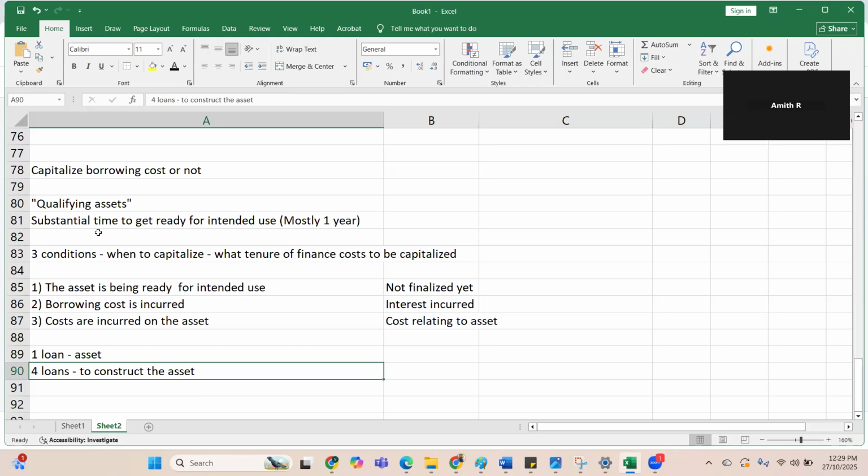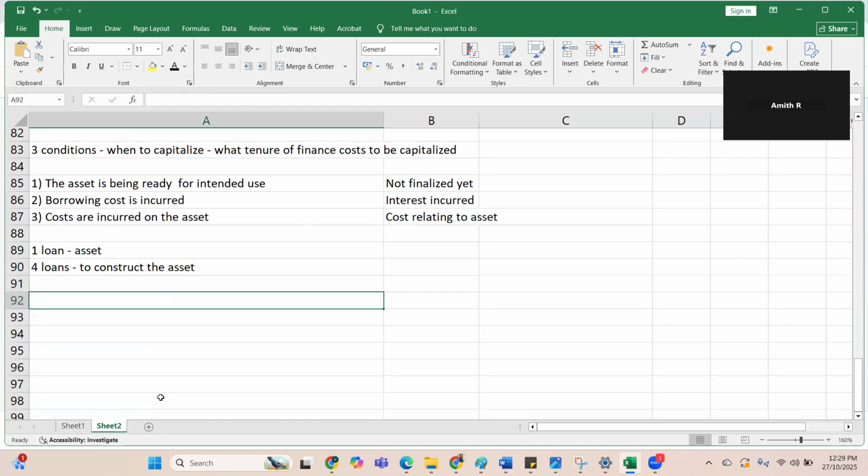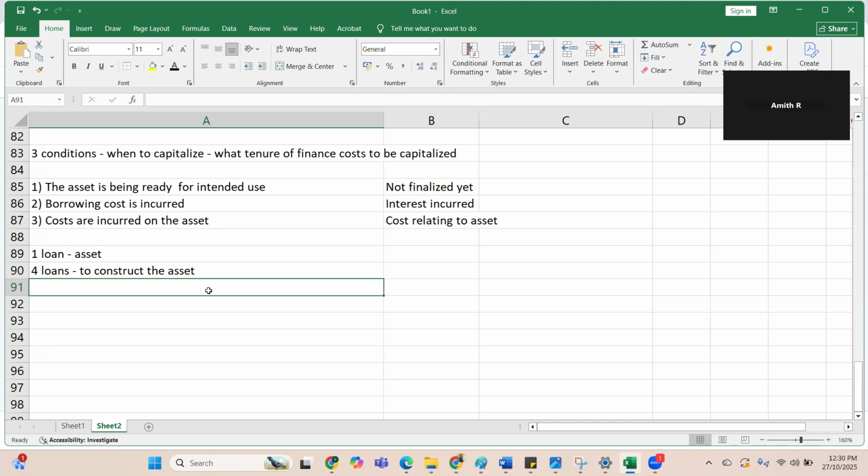The only thing is, first you have to verify whether the asset which you are trying to capitalize is a qualifying asset. If it is a qualifying asset, then see if these three conditions are satisfied. If yes, you can capitalize. To get the amount to be capitalized, you have to use the weighted average of the borrowings. So by weighted average, what I mean is, let's say that you have incurred